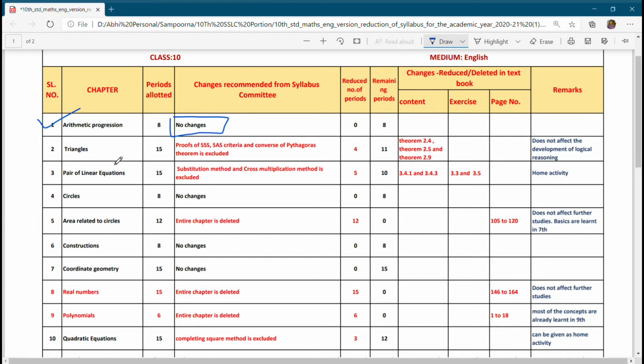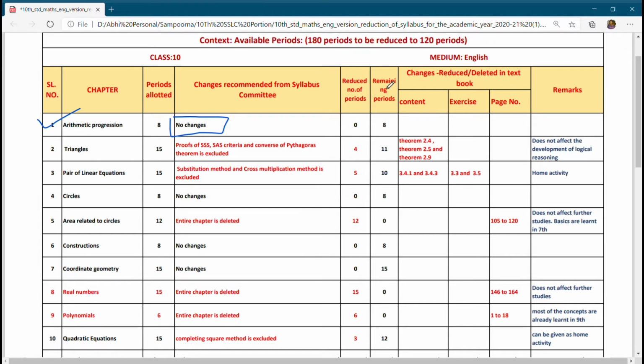In the triangles chapter, the allotted period was 15. Now it has been reduced. 4 hour periods have been reduced. Remaining periods are 11. So proofs of SSS, SAS criteria and converse of Pythagoras theorem are excluded. According to my experience, these theorems are usually not very frequently asked.